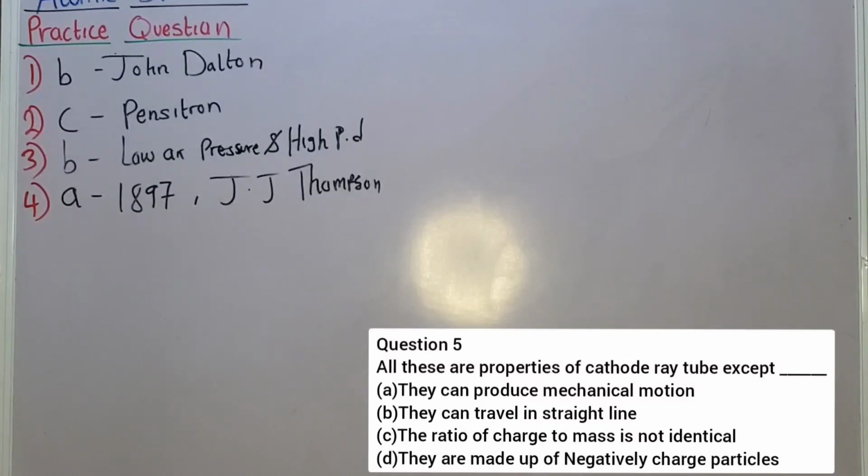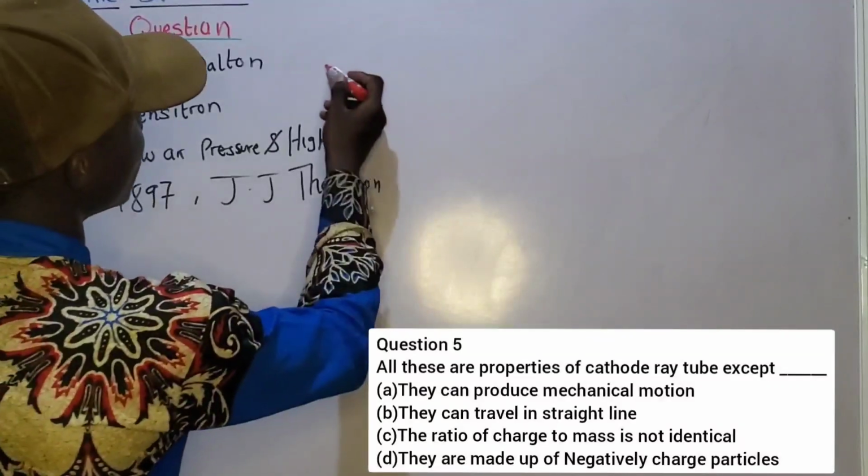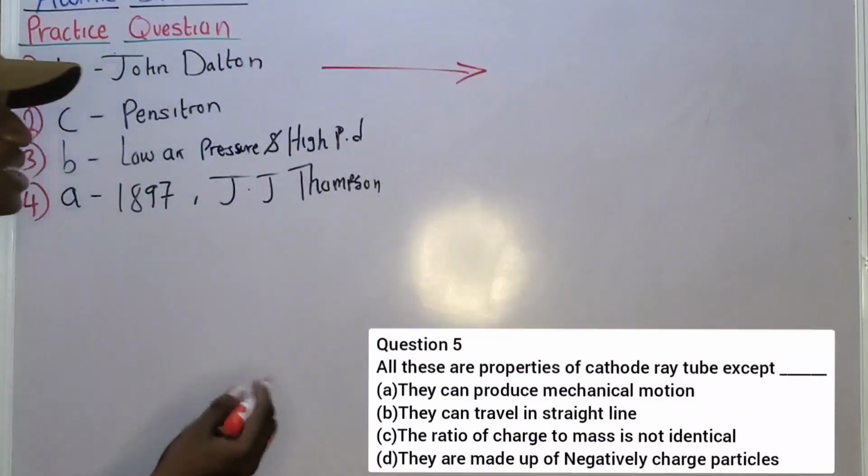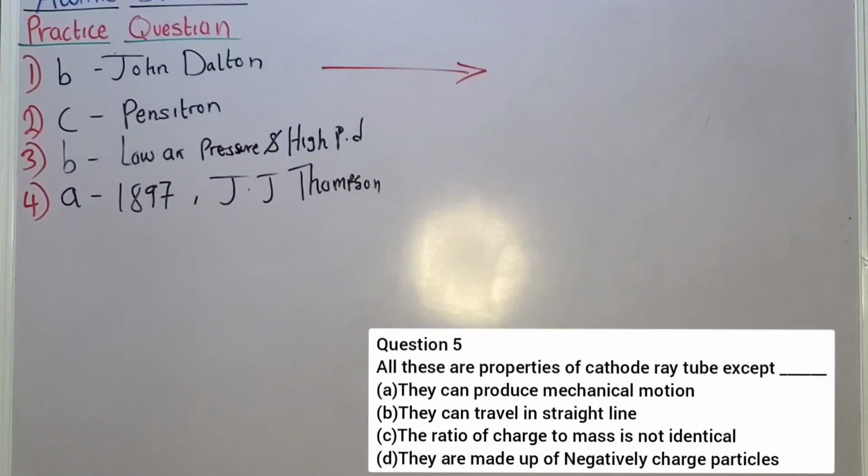Now, if you watch the video, you will discover that when J.J. Thomson placed the magnet, there is a change in the direction of the cathode ray. That means that cathode ray consists of negatively charged particles. You understand? Because according to law of magnetism, unlike poles attract each other and like poles repel each other. I don't want to delve into this. Please just make sure you watch the class, so that you can proceed.